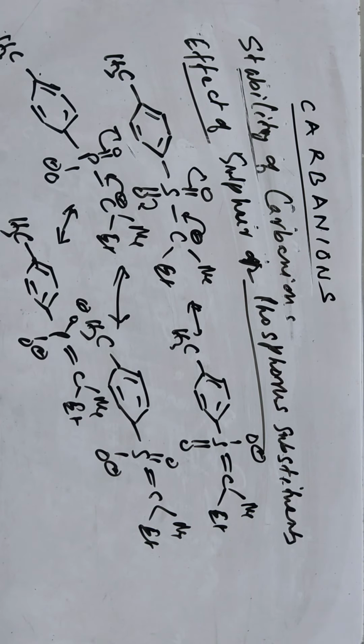They can be generated by two methods: by heterolytic fission and by addition to a carbon-carbon multiple bond. Okay.